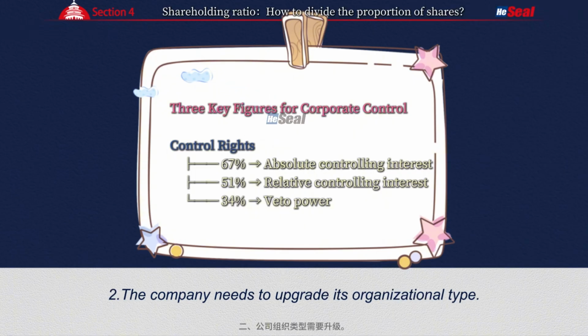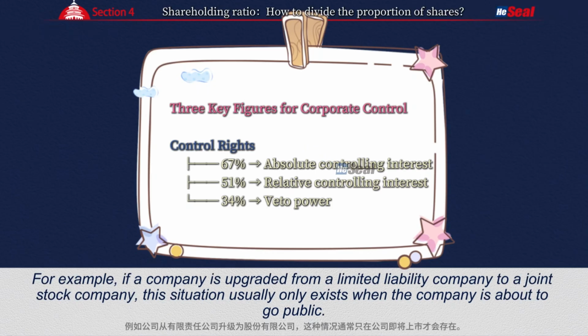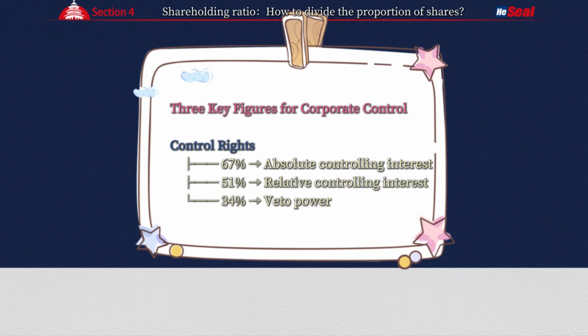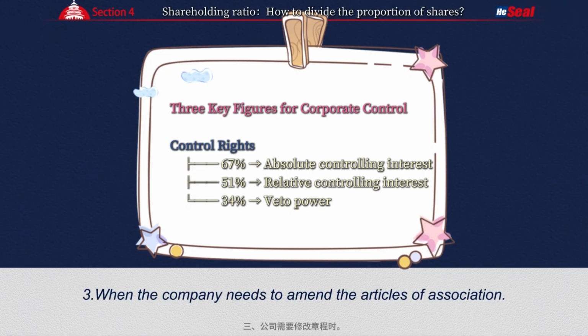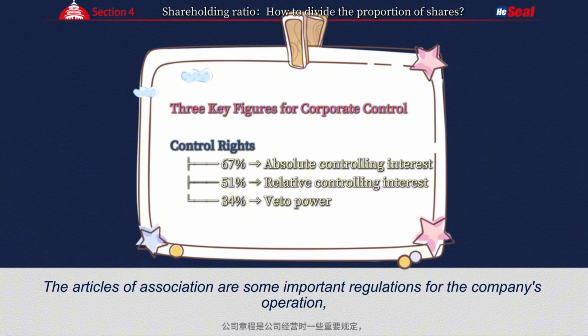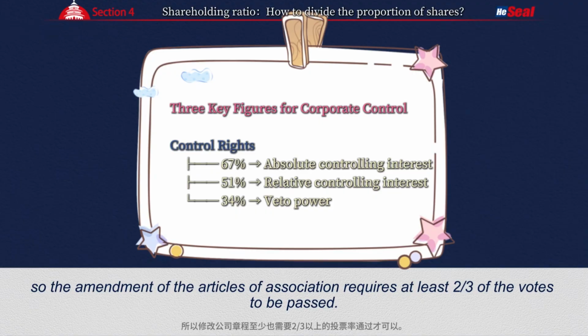2. The company needs to upgrade its organizational type. For example, if a company is upgraded from a limited liability company to a joint stock company, this situation usually only exists when the company is about to go public. 3. When the company needs to amend the Articles of Association. The Articles of Association are some important regulations for the company's operation, so the amendment of the Articles of Association requires at least 2/3 of the votes to be passed.